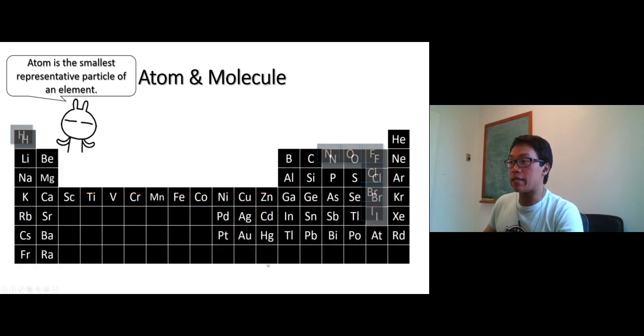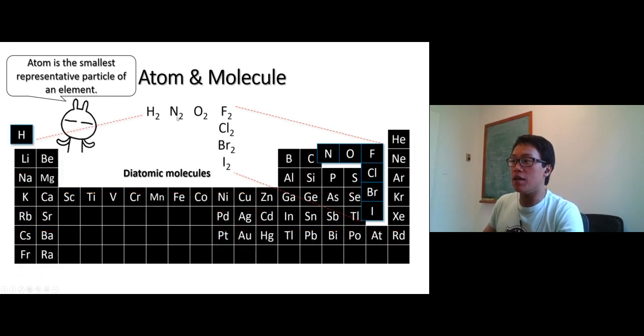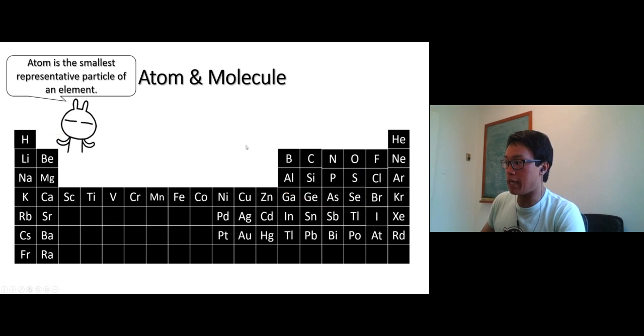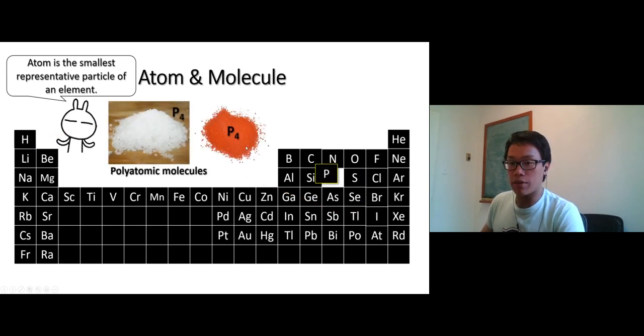Some of them exist in pairs. We have hydrogen gas, nitrogen, oxygen, fluorine, chlorine, bromine, iodine. So we call them diatomic molecules. Actually, bromine exists in a liquid form, and iodine exists in a solid form. They are diatomic molecules, and we also have phosphorus. It comes in four atoms. We call these polyatomic molecules.